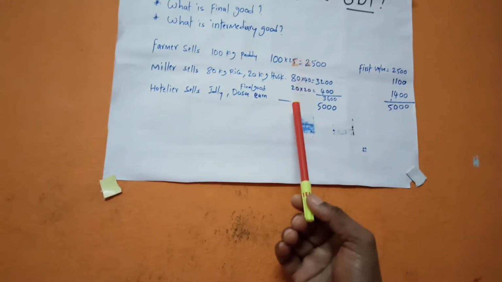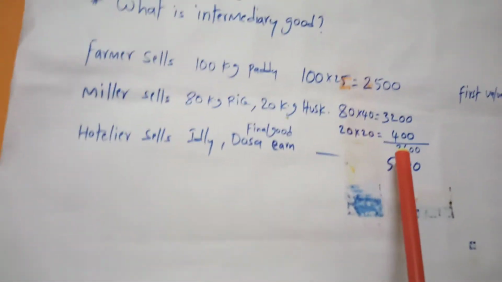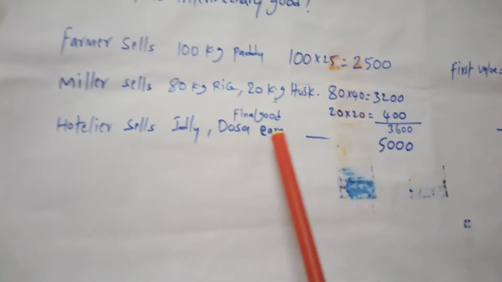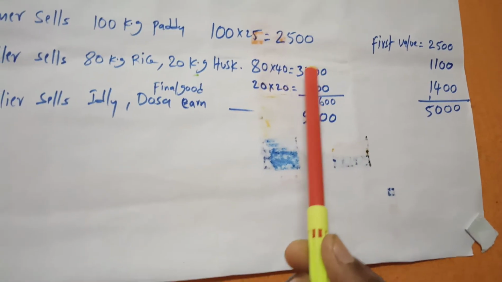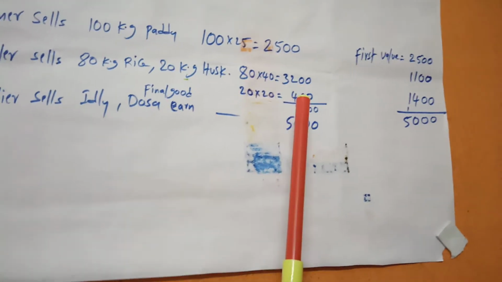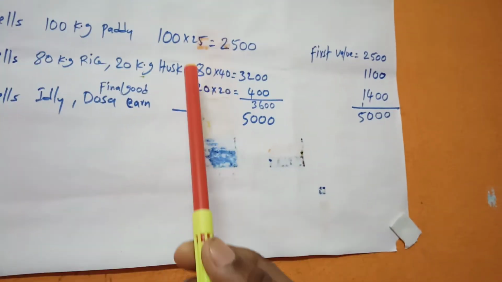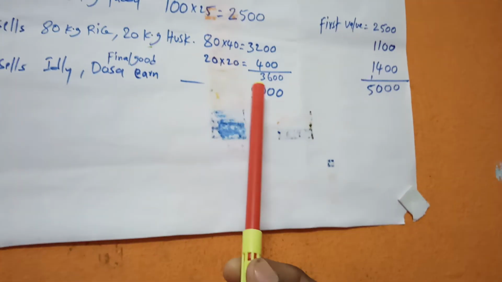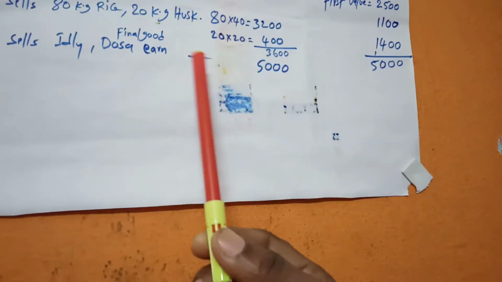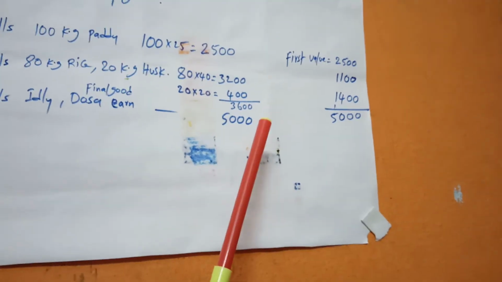He sold the dosa and idli for 5000 rupees. So these dosa and idli are the final goods. Without adding the values of intermediary and primary goods like paddy, rice and husk, if we take only the final good dosa idli price, the income of the hotelier, it is enough to prepare the GDP.